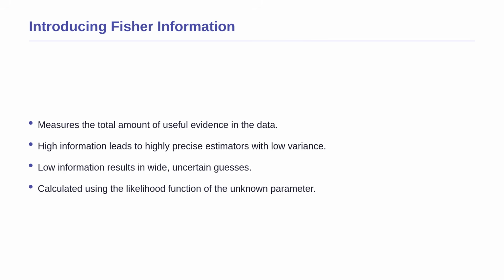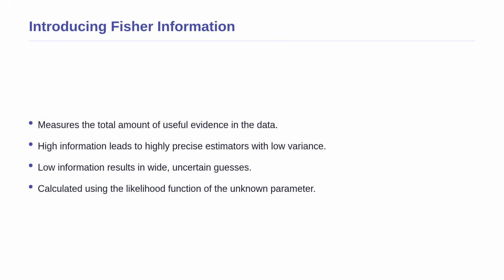Before we can calculate this minimum bound, we need a way to measure how much useful evidence our data actually contains. This brings us to a concept called Fisher information. Fisher information measures the total amount of clue or precision that a set of data provides about the hidden parameter.